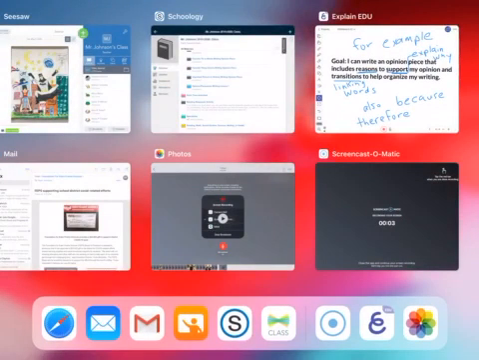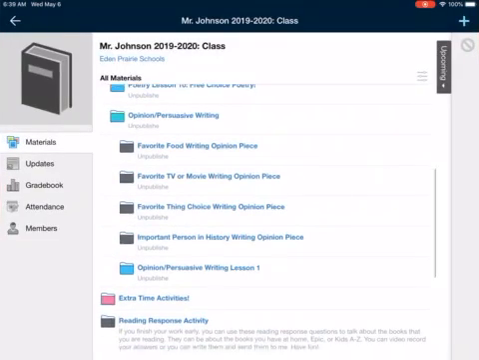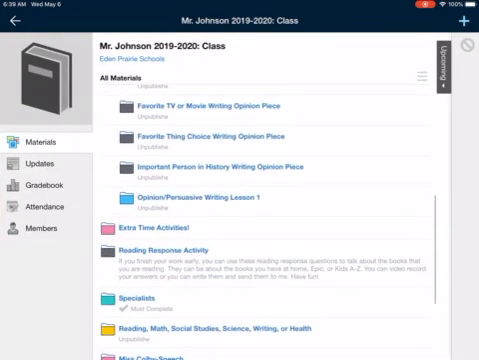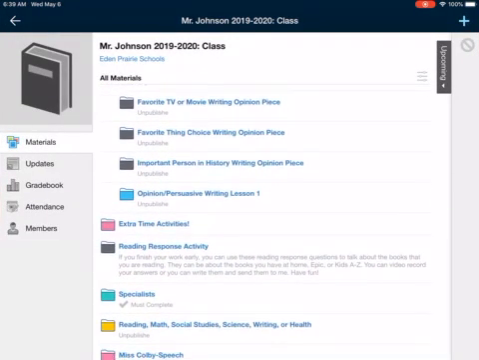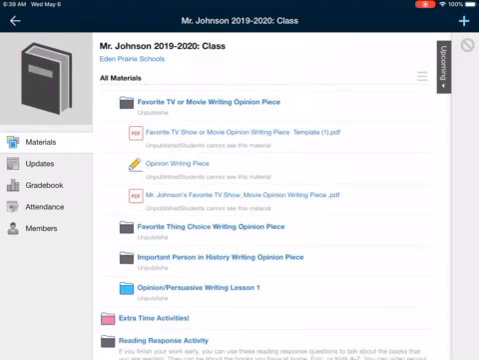So I'm going to go to Schoology to show you our next writing piece here. You can see favorite food is still there, but now there's the favorite TV show or movie writing opinion piece. That's what we get to do today. You're going to be sharing what your favorite TV show or movie is. So you're going to open this up here.